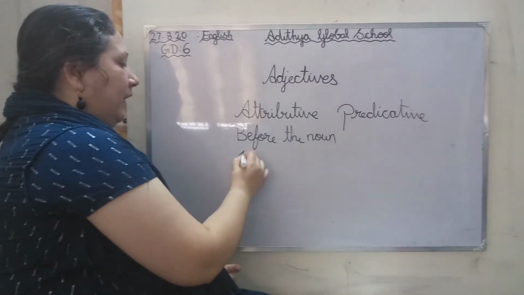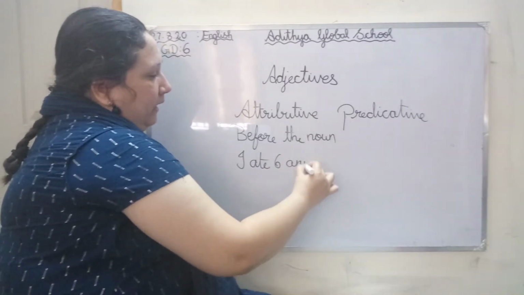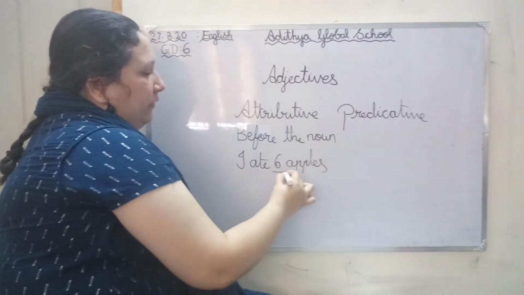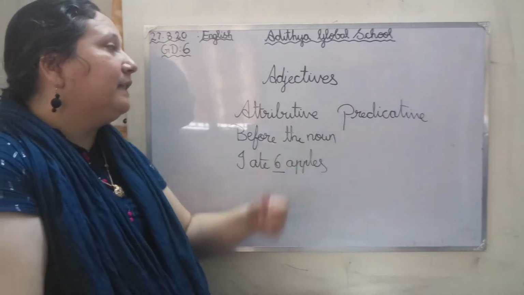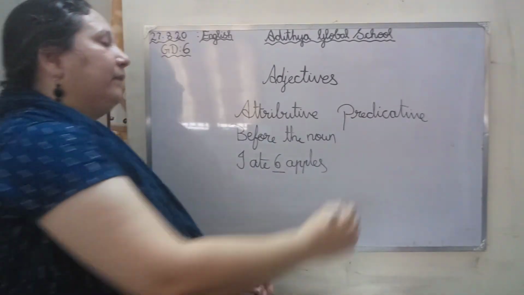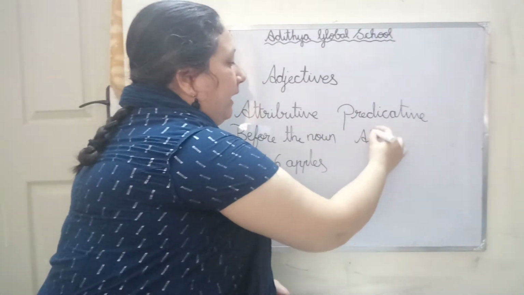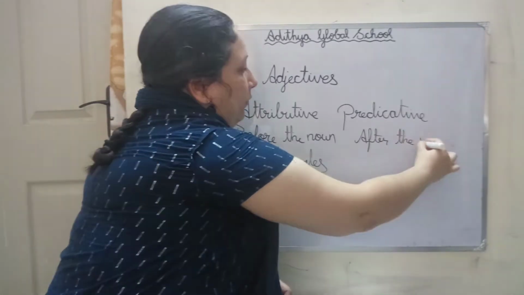For example, I ate 6 apples. Can you see? It comes before the noun. So that is an attributive adjective. What is predicative? Here we place the adjective after the noun.